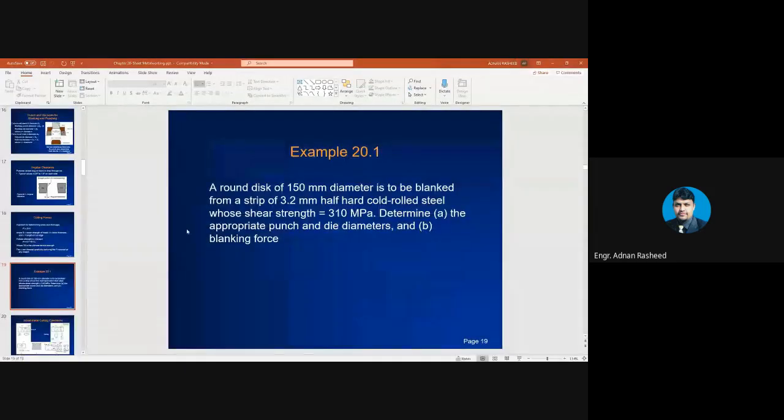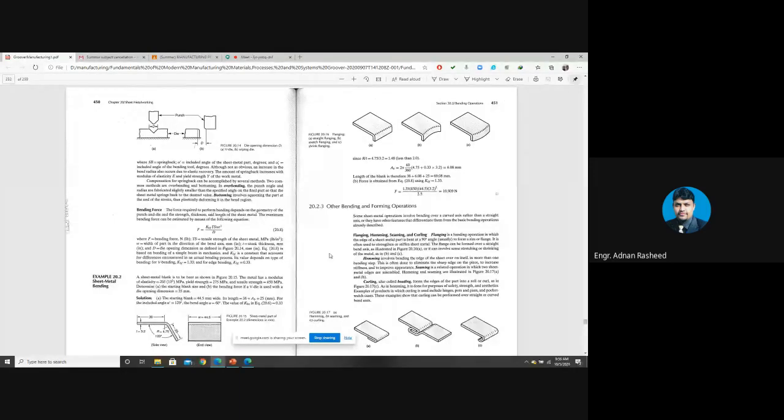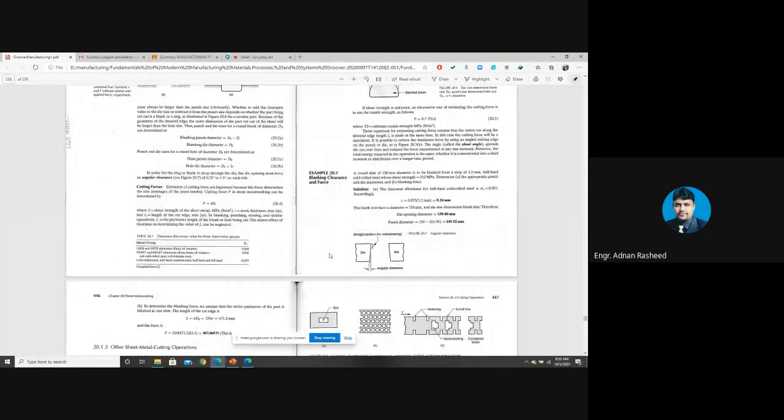Let me share from the book also, the touch screen. This is the problem.